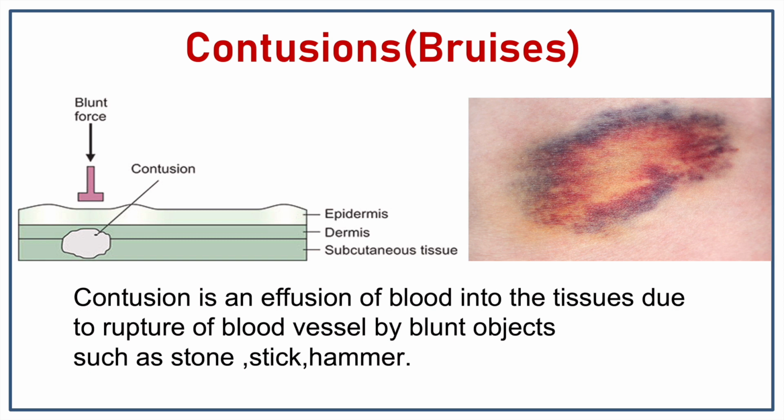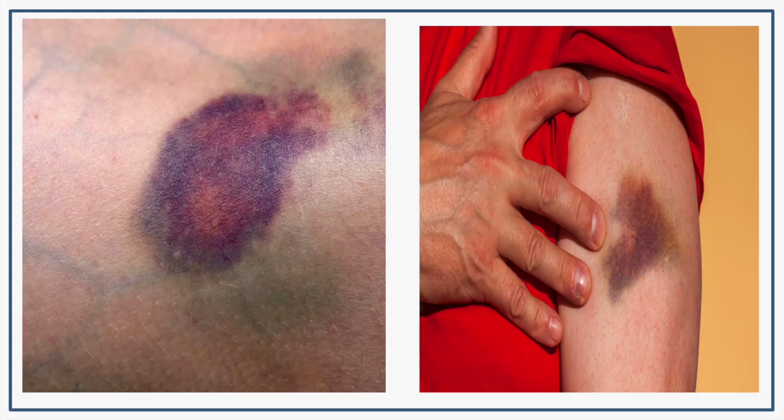stone, stick, hammer. In this diagram that you're seeing, can you see the blunt force? When the blunt force is applied over the surface of the skin, there is a rupture of blood vessels in the dermis and subcutaneous tissue. In the dermis and subcutaneous tissue, hemorrhage occurs. This is called contusion or bruise. These are some pictures of contusions.